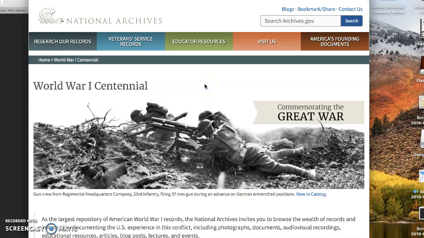Archives.gov is really cool. You can use it to search any document you could want that's public record, and would be really helpful just for your own curiosity, or if you're working on a project later on down the line. This is a really good resource to use.